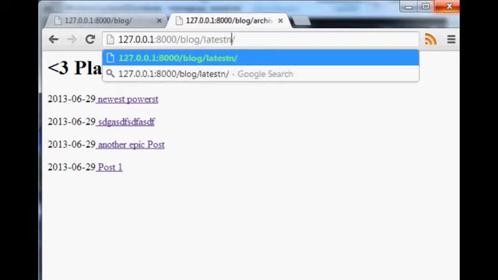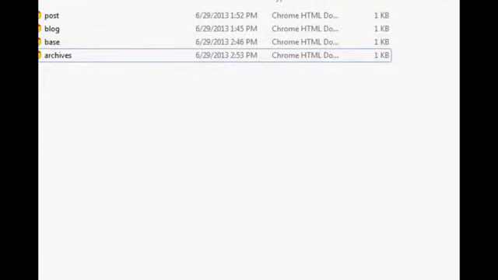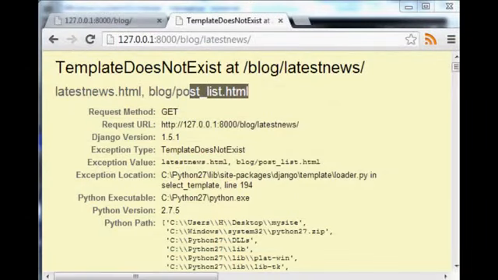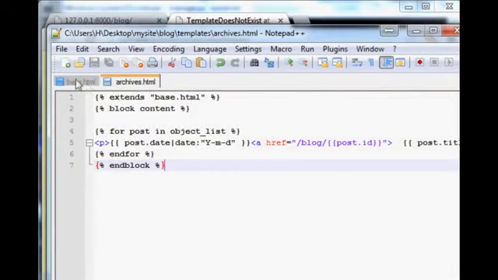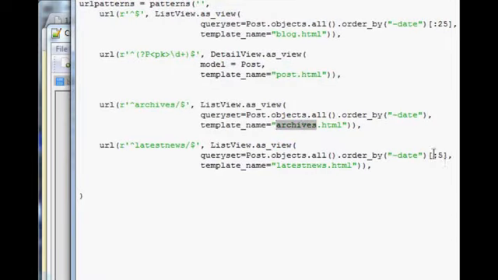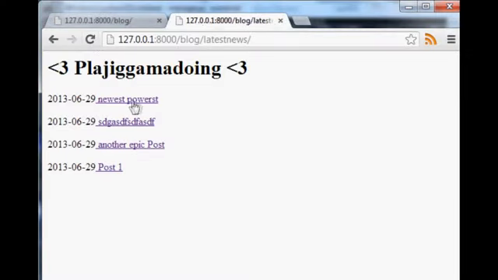And so if we pop over to latest news right now, we don't have that template. But the template's going to be pretty much just a copy and paste of archives, right? There's not any difference, really. And in fact, I wonder if I can get away with using the exact template as archives. I'm kind of curious. I don't see why I wouldn't be able to do that. Because this already is setting the parameters. So I think that I could actually use archives.html. So we can save that, and let me pop over. Yeah. So now we have latest news, and now we're following the rules of Python, right?